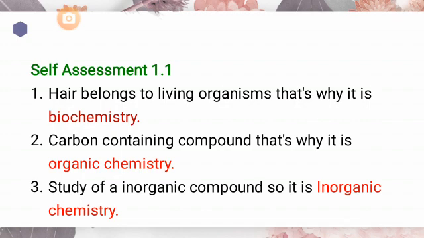Next, acetylene is the simplest hydrocarbon. Hydrocarbon means it contains hydrogen and carbon, and it contains a carbon to carbon triple bond. Hydrocarbons are the compounds of carbon and hydrogen. So they have given you some information about acetylene, that it is the simplest hydrocarbon and it contains a carbon to carbon triple bond. What do you think? Which branch of chemistry is involved in it? It is organic chemistry. Yes, because a carbon compound is being studied in this information.